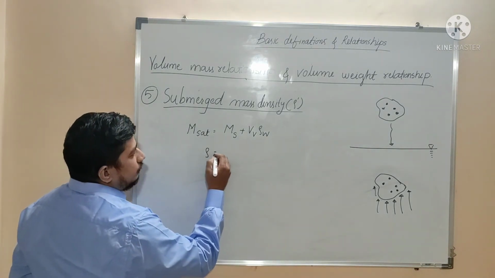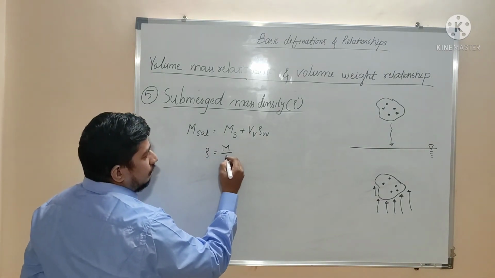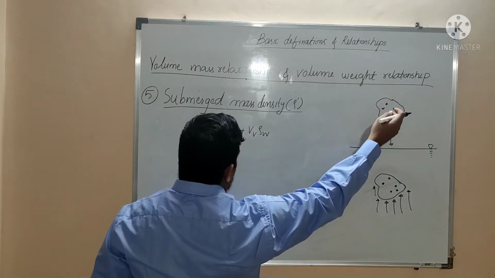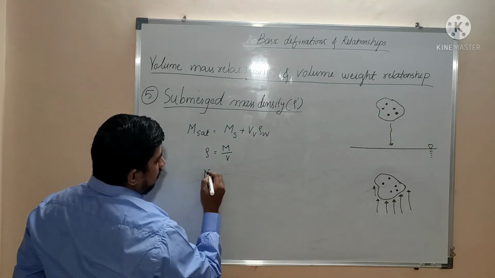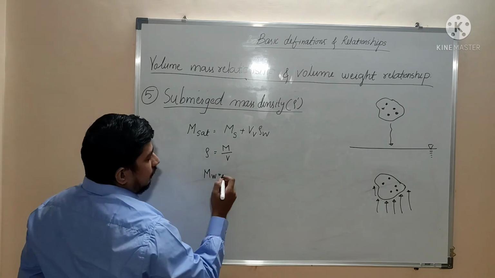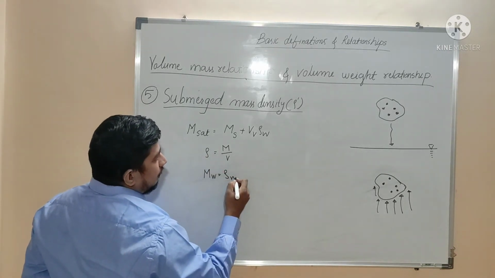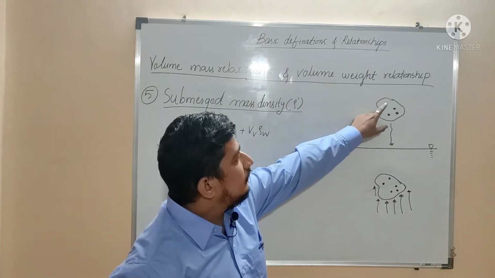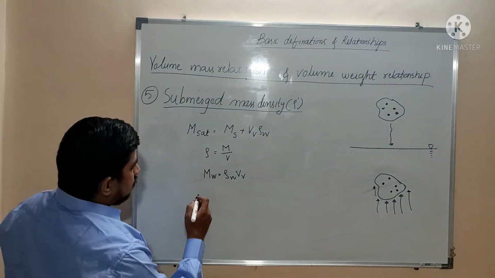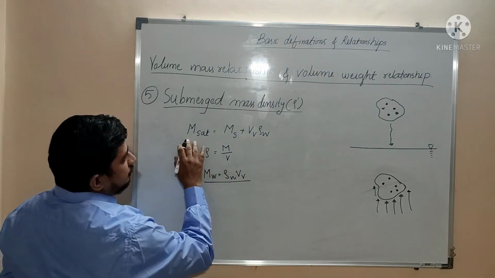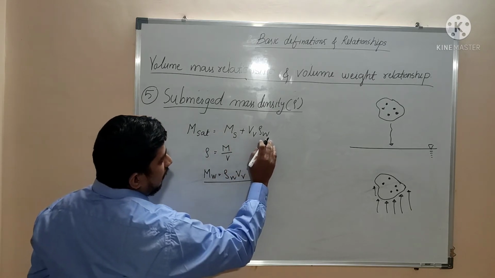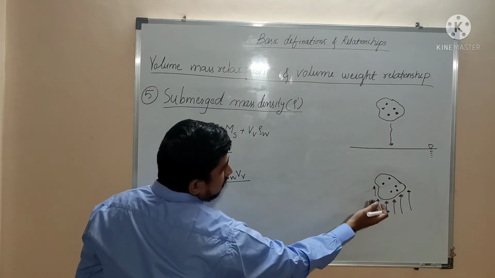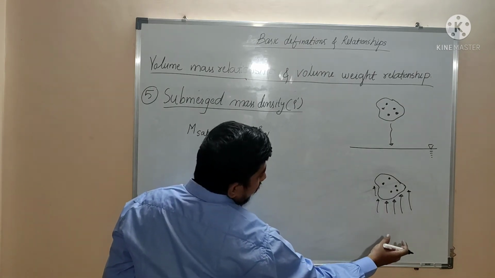As we know, rho is equal to mass divided by volume. So if we want to find the mass of water in the voids, then the mass of water will be equal to rho W, the density of water, multiplied by the volume of voids, because in these voids there is only water, there is no air. Just like this, M saturated is Ms plus volume of voids multiplied by rho W. Now the soil is submerged, so it is acted upon by the uplift force because of the water.